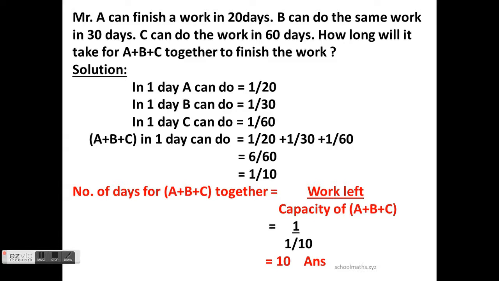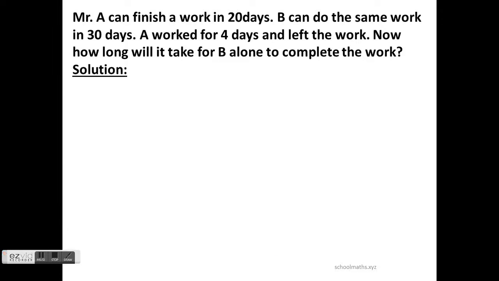One more example. Mr. A can finish a work in 20 days. B can do the same work in 30 days. A worked for 4 days and left the work. A worked for 4 days, then he left the job. Now, how long will it take for B alone to complete the work? A left, now B has to do the remaining work.